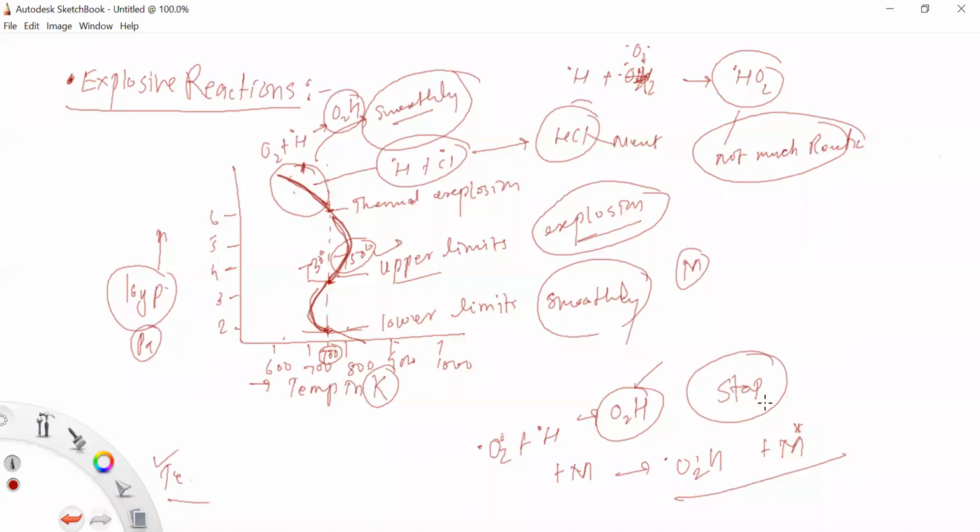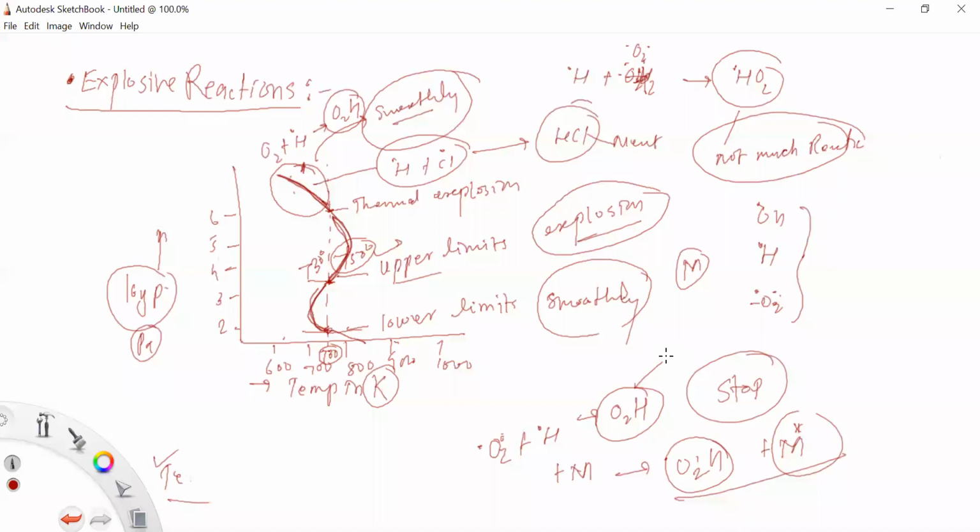So due to this, the O2H radicals are relatively unreactive compared to H radicals and O radicals. Therefore they reach the walls, where the excessive energy is removed; the carrier molecules, that is OH radicals, H radicals and O2 radicals, lose their excessive energy due to this formation. If the excessive energy is removed, the reactive radicals become unreactive.